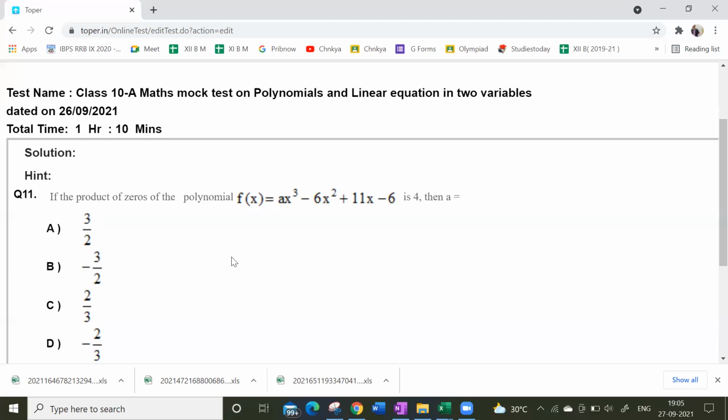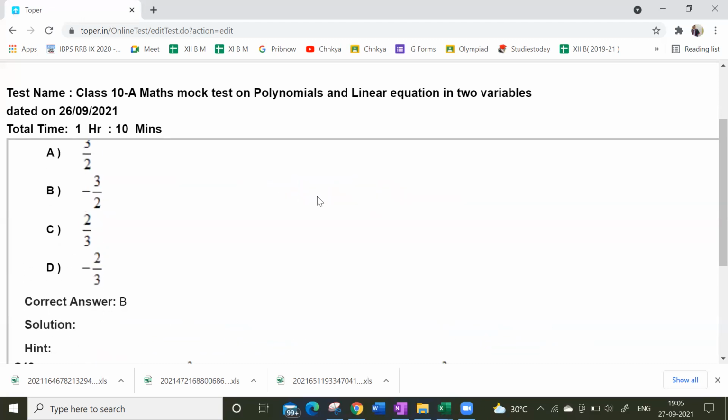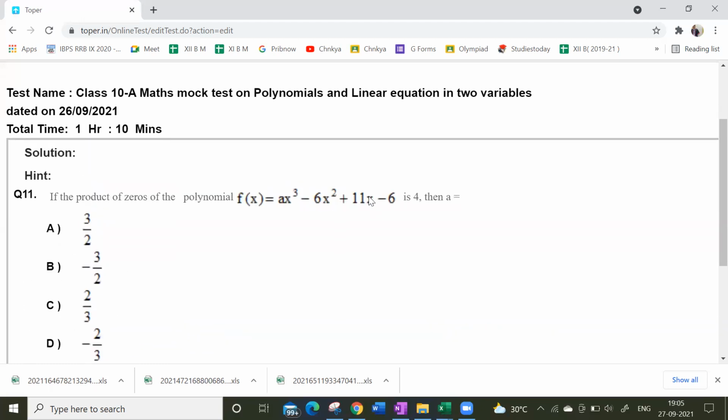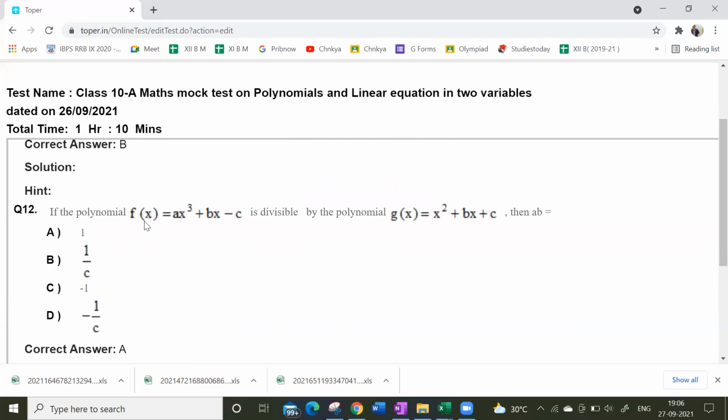Alpha, beta, gamma. What is the formula? Sum of the roots alpha plus beta plus gamma is minus b by a. Alpha beta plus beta gamma plus gamma alpha is c by a. So 6 by a is equal to 4. So minus 6 by 3. Yes or no? Yes, sir. So minus 3 by 2. Next, 12th one.